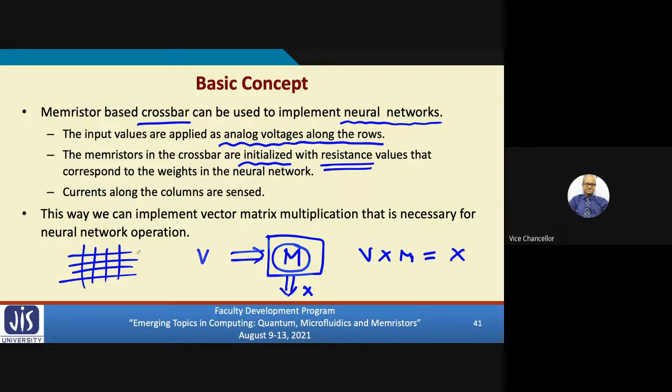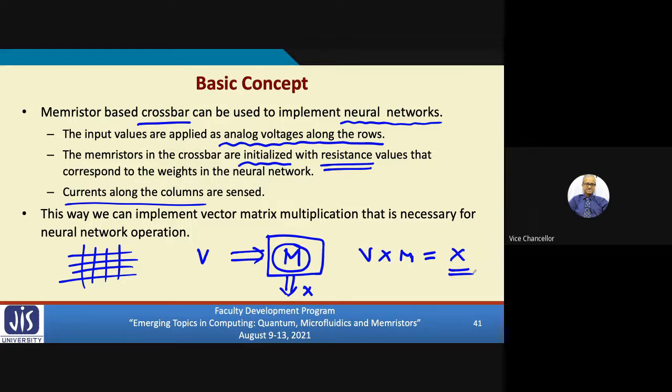And we apply voltages, the memristors are already set with the values, and we simply measure the currents along the columns. Whatever current values we are measuring, that is x. We don't have to do any computation at all. For a vector-matrix multiplication, normally we have to carry out so many computations, multiplication, addition, and so on.